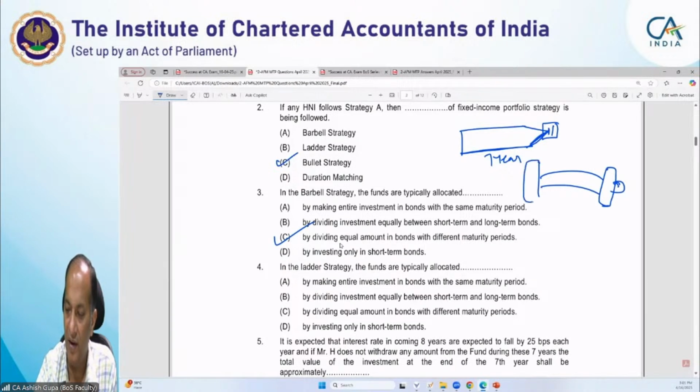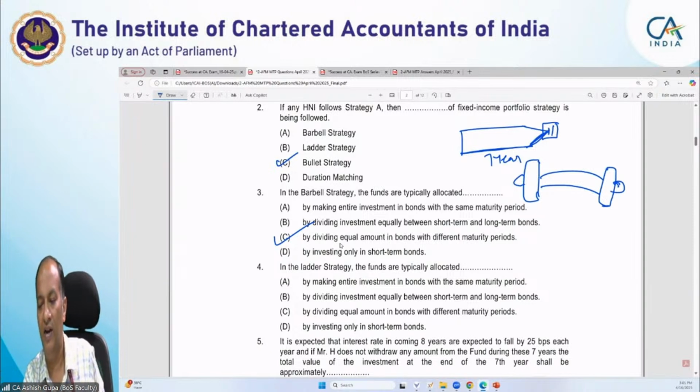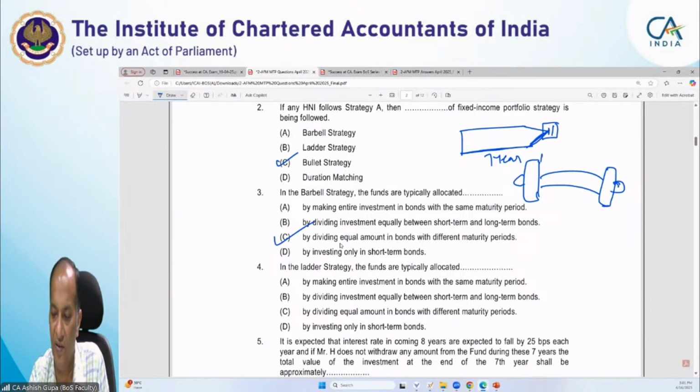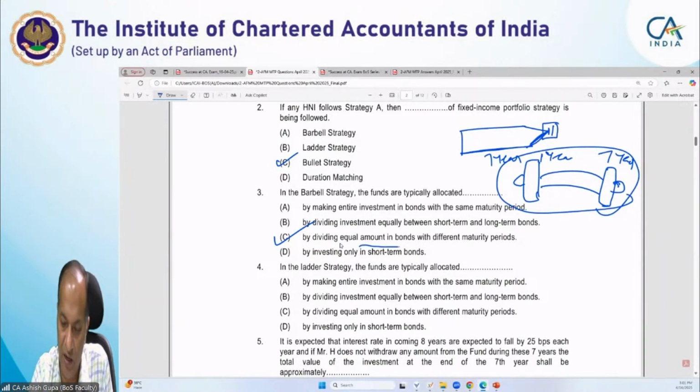So here we are investing for 1 year, and here we are investing the amount for 7 years. So it is a kind of barbell strategy, dividing the amount equally in bonds with different maturity periods.